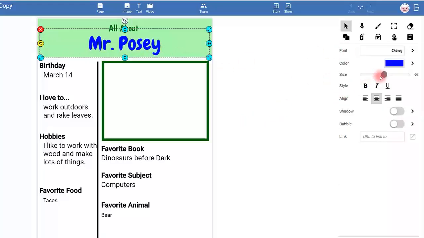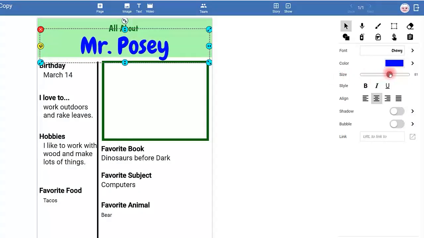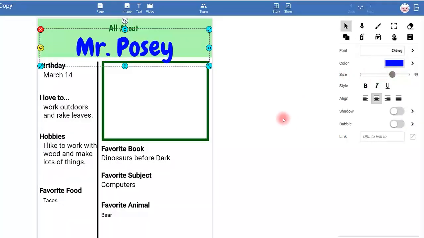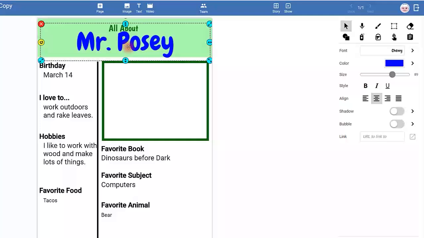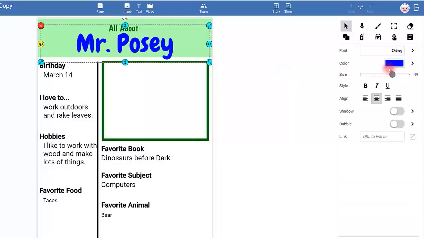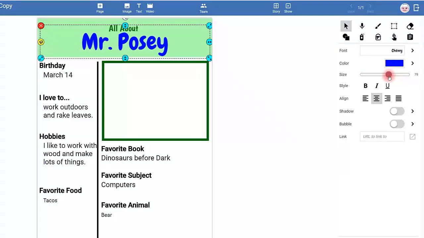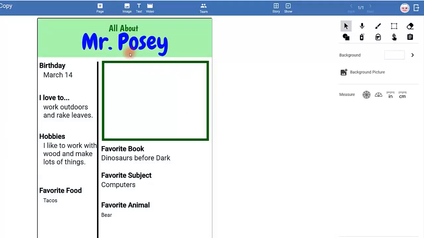Now that I have my words up here, I do have a big circle that says size. This is my slider bar, and if I want to make my name a little bit bigger, I can. But also be careful. Notice that the Y is going down. So I will need to take this box and drag it up so that it fits. You can see that maybe I made it a little too big. How about that right there, so that it still fits inside the green?